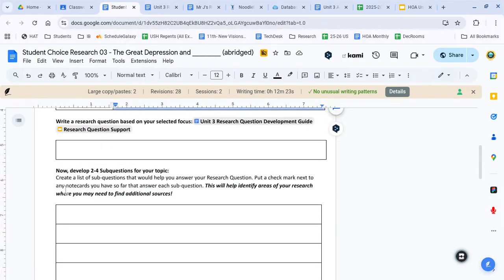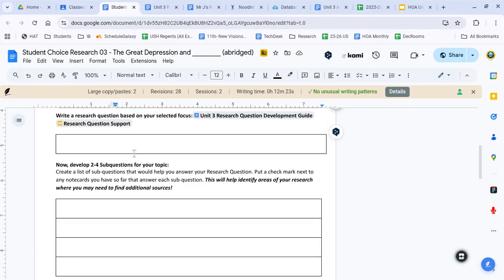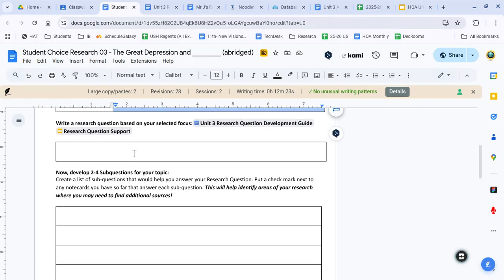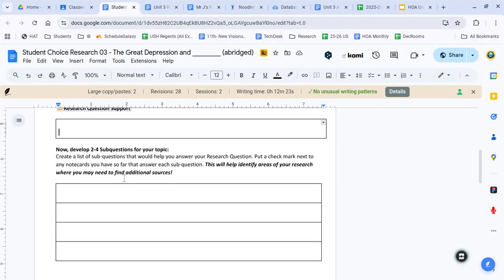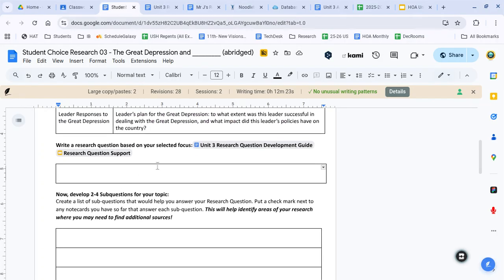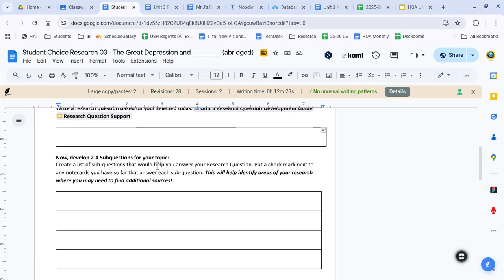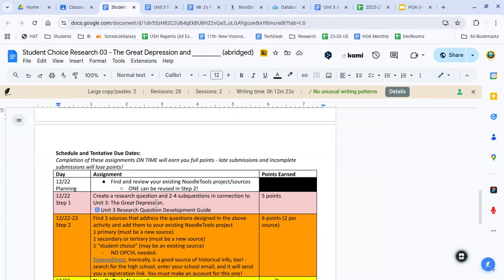In this unit, you are going to be expected to develop your own research question. This is going to be very, very vital to the IA and something that we are going to practice a lot throughout the rest of this year. The question means everything for the research, for the OPCVL, and for your work, because it's answering a question that you develop, which means that you get to come back and revise your question. The research question should be rigorous, and therefore you're going to want to break down your research question into a few different sub-questions, questions that help you get to your research question's goal. But we'll have a whole video on this actually, because this is step 1 of your research.